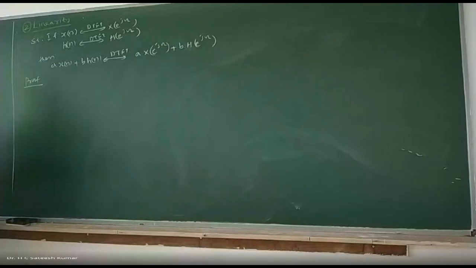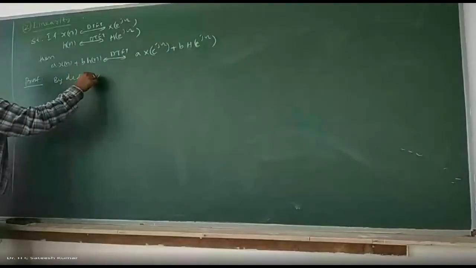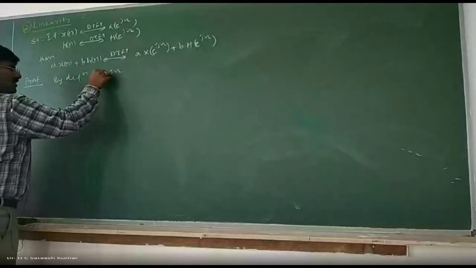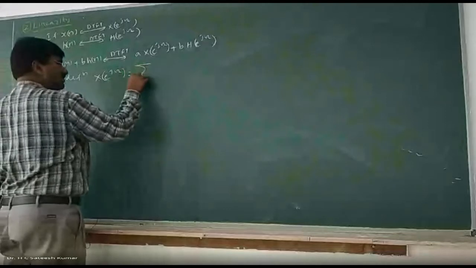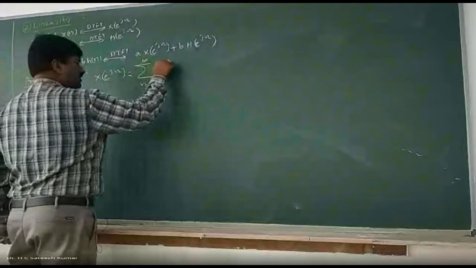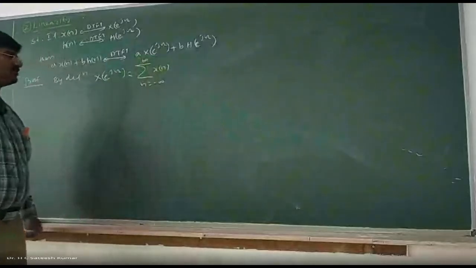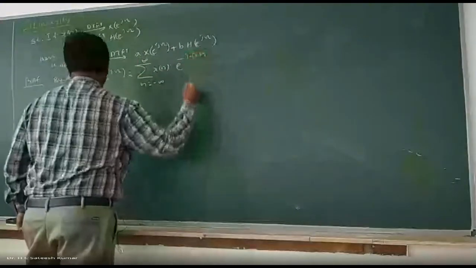By definition, x of e to the power of j omega is equal to summation n varies from minus infinity to plus infinity x of n into e to the power of minus j omega n.